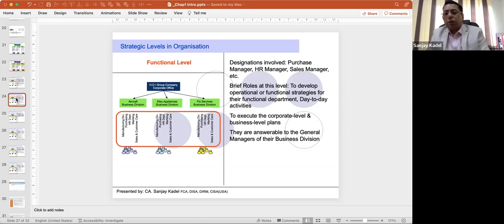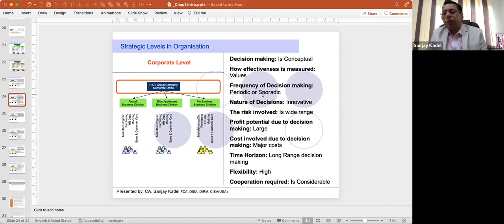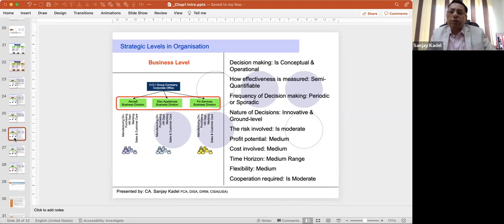At corporate level, the decision making is conceptual, the risk involved is high and wide range, profit potential involved is large, it is huge profit potential. Their decisions are going to affect the entire company, whereas if you come to the next level, business level, the decision making is conceptual also and operational also.